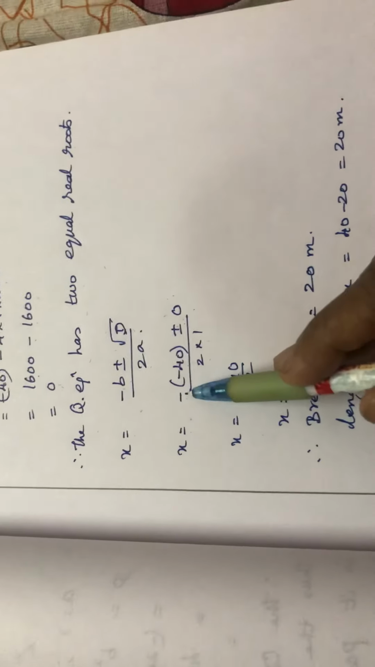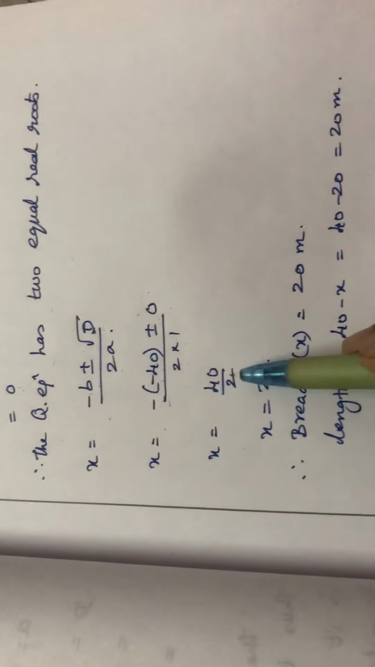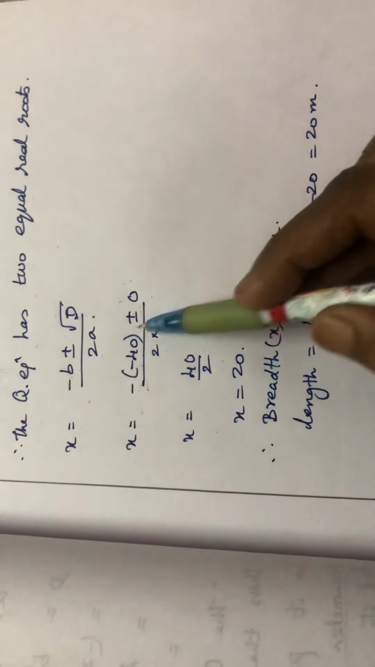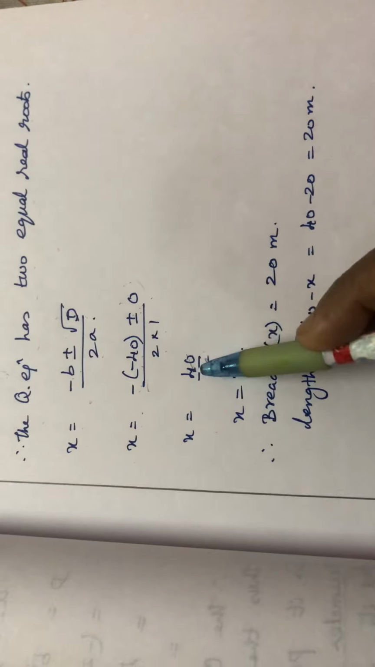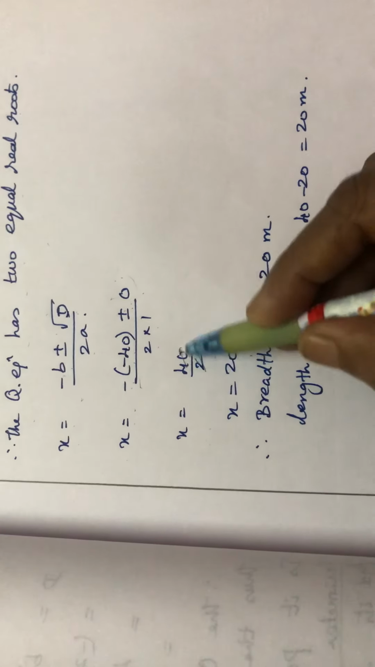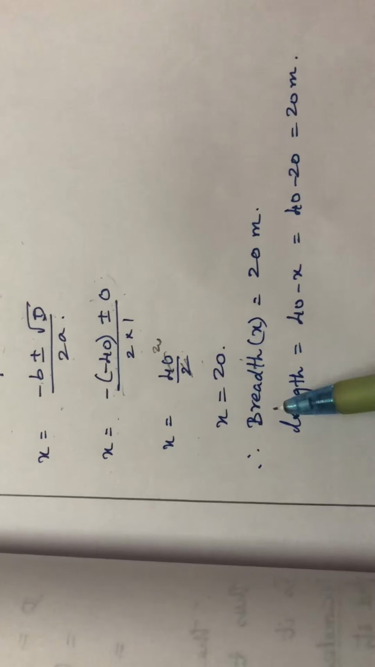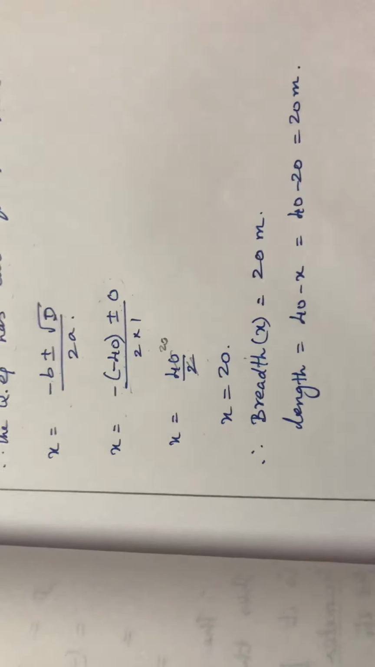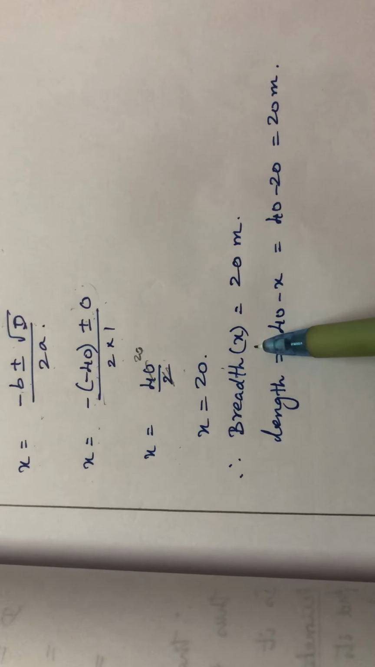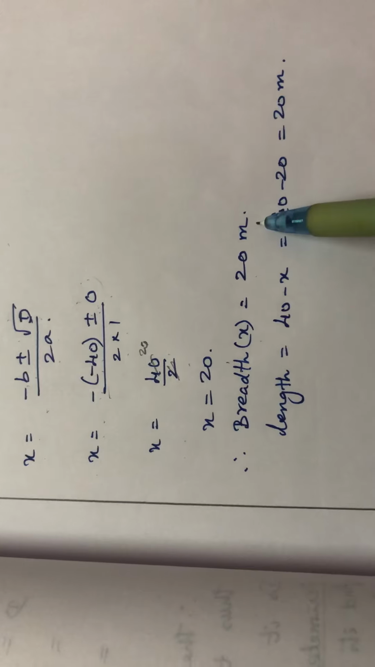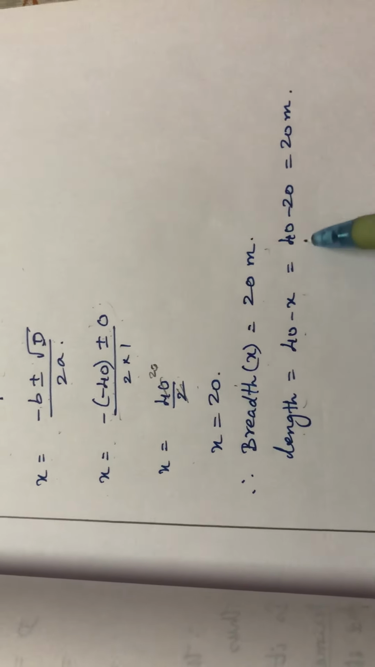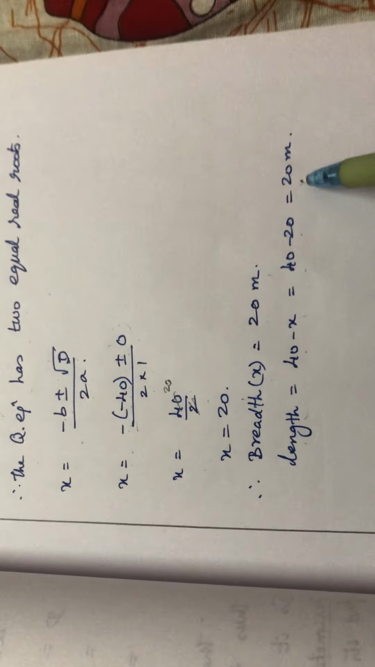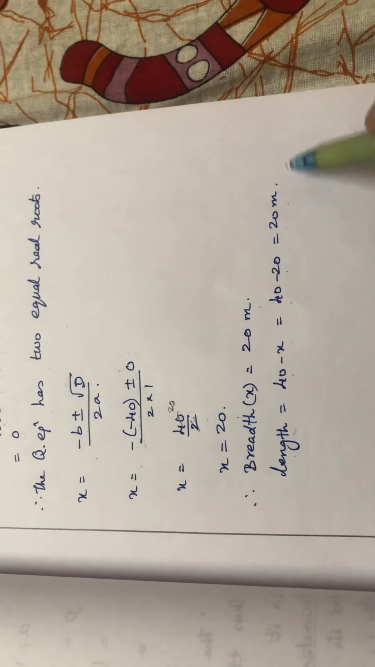X is equal to minus into minus 40 will give you plus 40. This part is 0 only, so no need to write. Divide by 2. When I am cancelling, I will get 20. X is equal to 20. Therefore, breadth is what we assumed as x, equal to 20 meter. Length is equal to 40 minus x, that is 40 minus 20, which is equal to 20 meter.